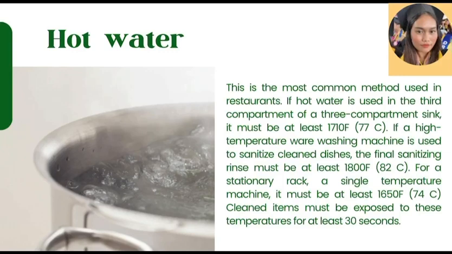If using a sink, the water should be at least 171 Fahrenheit or 77 Celsius. In dishwashing machines, you should use water at 180 Fahrenheit or 82 Celsius, or 175 Fahrenheit or 74 Celsius for some machines. Items must be soaked for at least 30 seconds.